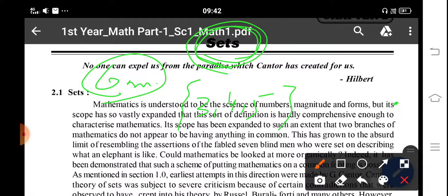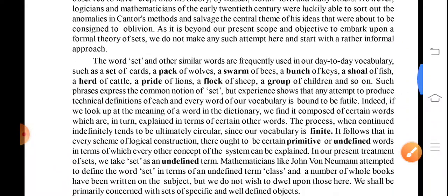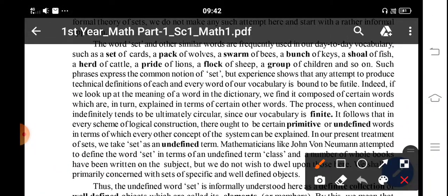And the curly bracket, and one element is separated from the other by a comma. Look here: a set of cards, pack of wolves, swarm of bees, bunch of keys, shoal of fish, herd of cattle, pride of lions, flock of sheep. This is a group, so it is called a set.